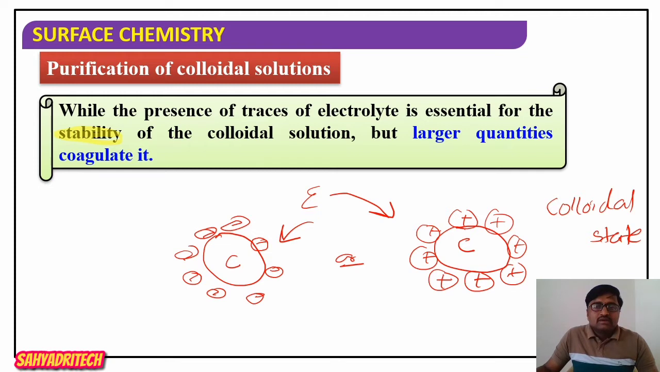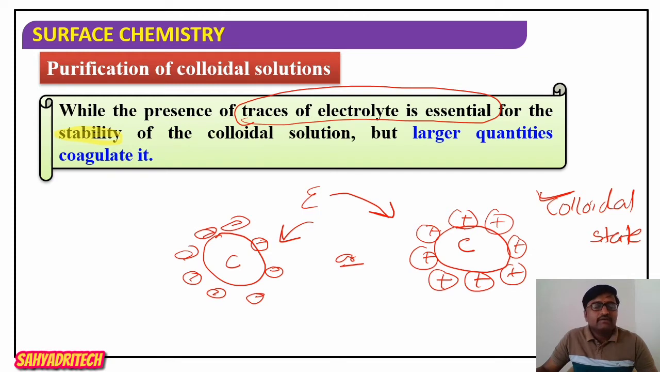So to maintain the colloidal state, it is necessary to have a small quantity, we say traces, of electrolyte. To maintain the colloidal state, a small quantity of electrolyte should be added.